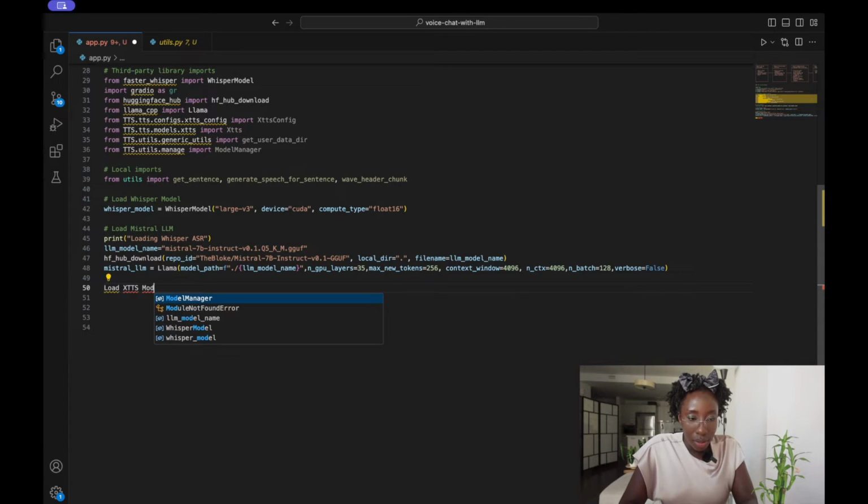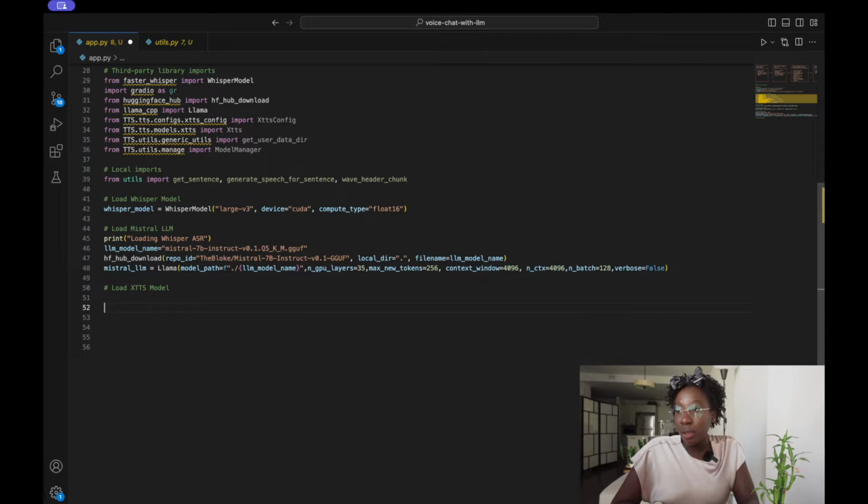So once that is done, next we go ahead and load our XTTS model. I'll add my print statements.